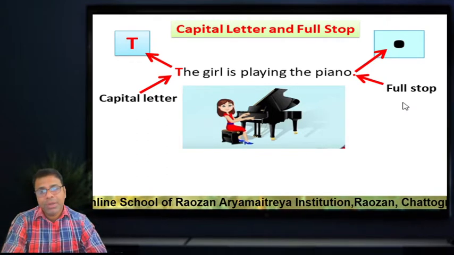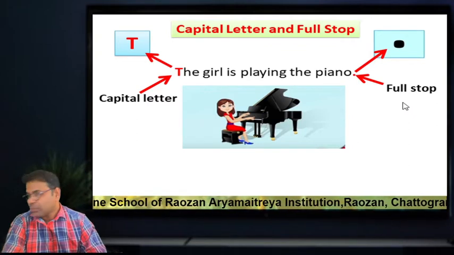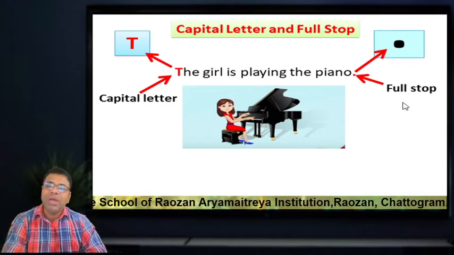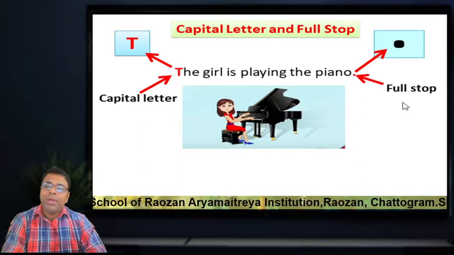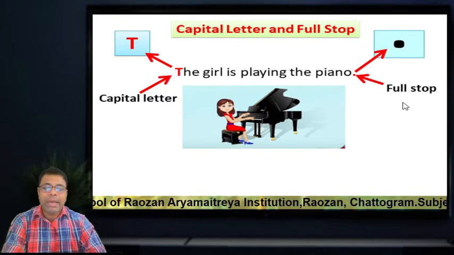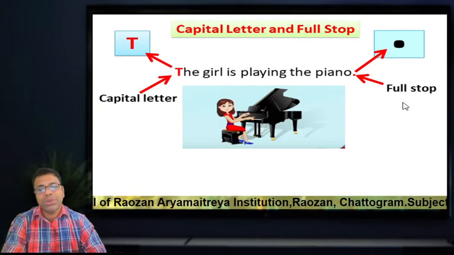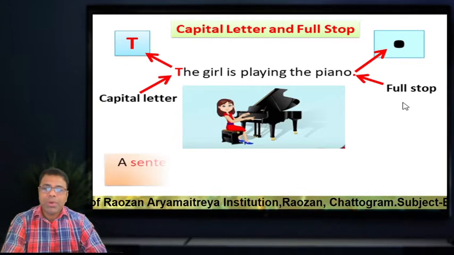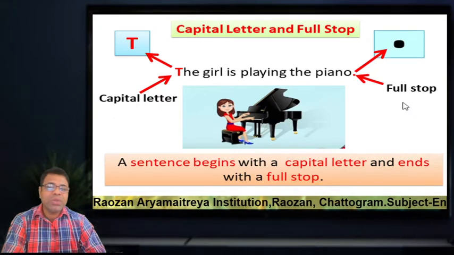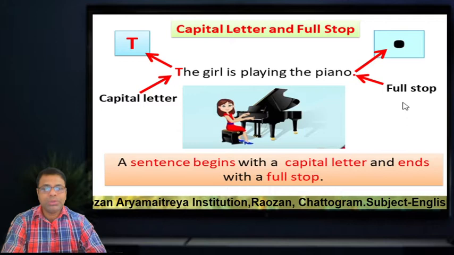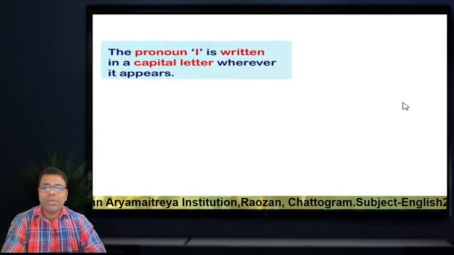Dear learners, at the very beginning of a sentence we have to use a capital letter, and at the end of the sentence we must use a full stop. Okay, a sentence begins with a capital letter and ends with a full stop. This is a common note. Okay, now come to the next one.